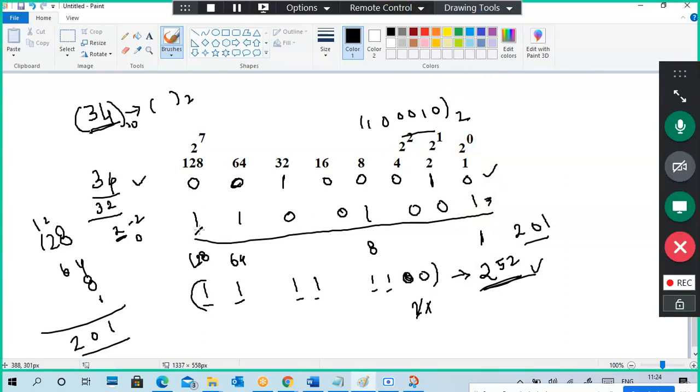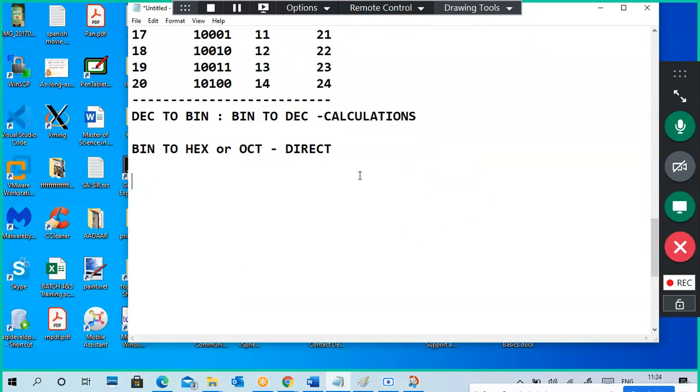So this 1 represents 128. See, it is 8-bit. You can take it from left to right or right to left, no problem. So this is the first digit, this is 1, and the second is 2. This is 4. Okay, maybe it is not very straightforward. I will put it otherwise here: 128, 64, 32, 16, 8, 4, 2, 1.